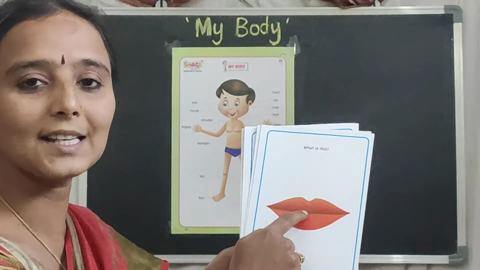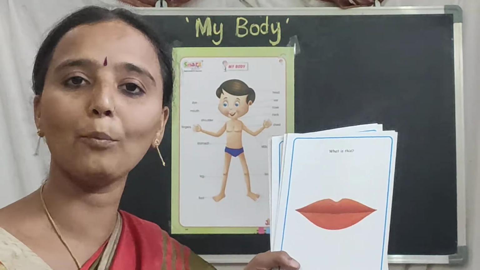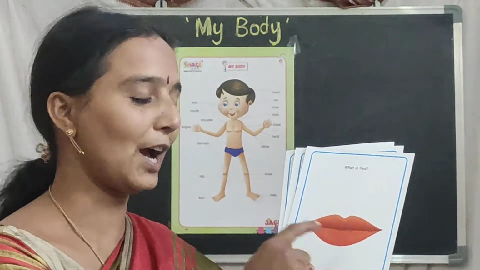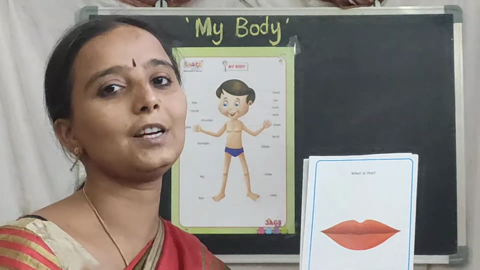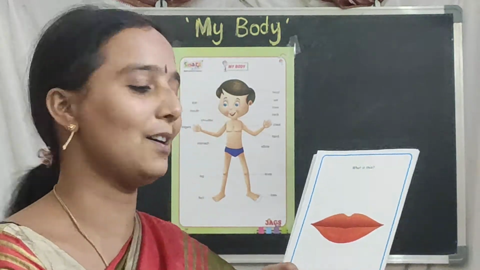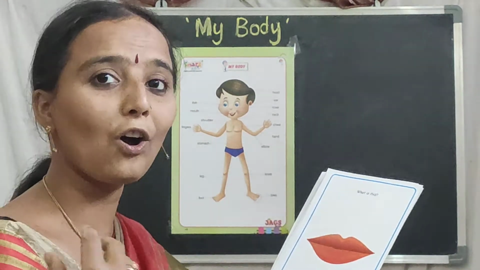See here, what is this? This is a mouth. And how many mouths do you have? We have only one mouth. And what is the use of your mouth? We can eat with a mouth. We can talk.